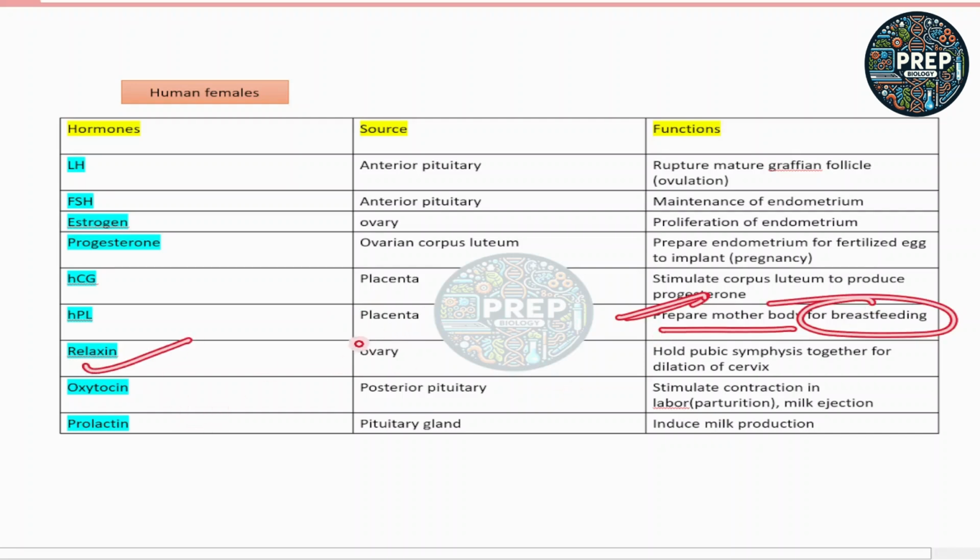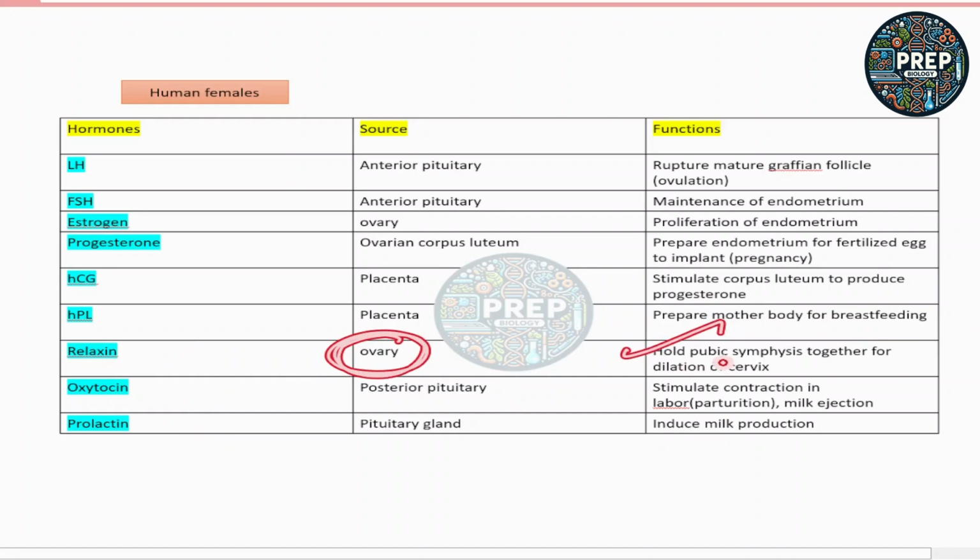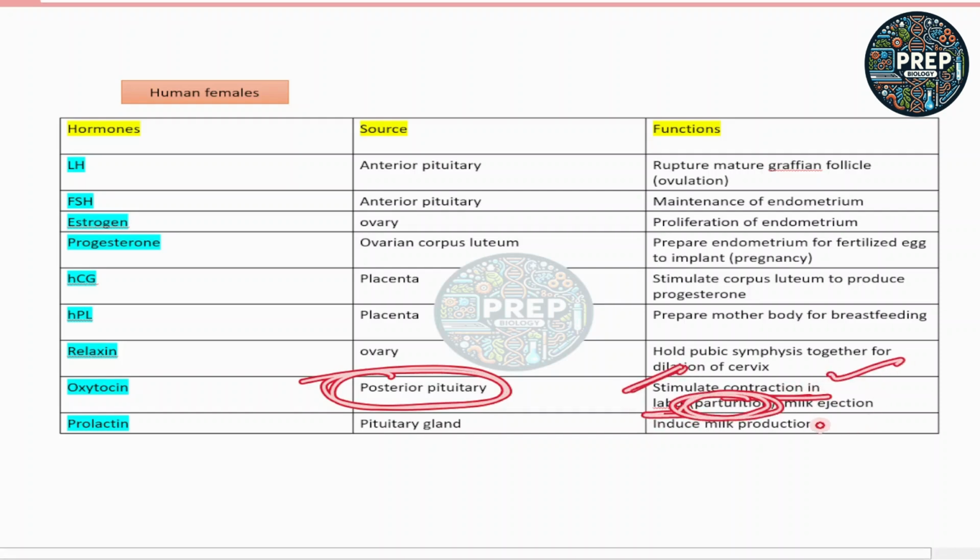Next is relaxin hormone, which is secreted from the ovary. It holds the pubic symphysis together for dilation of the cervix. This is very important. Oxytocin is secreted by the posterior pituitary, and it stimulates the contraction in labor, that is the delivery of the baby, that is parturition, and it also helps in the milk ejection.